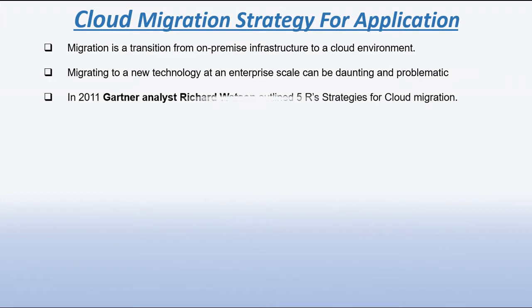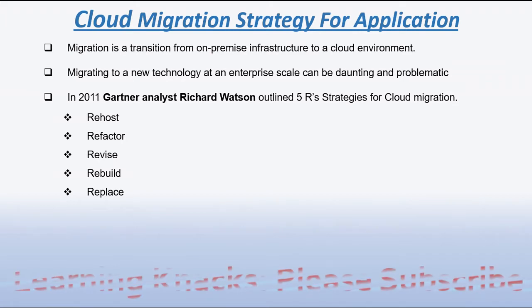In 2011, Gartner published an article written by Richard Watson which outlines 5R cloud migration strategies. These 5Rs are rehost, refactor, revise, rebuild, and replace.